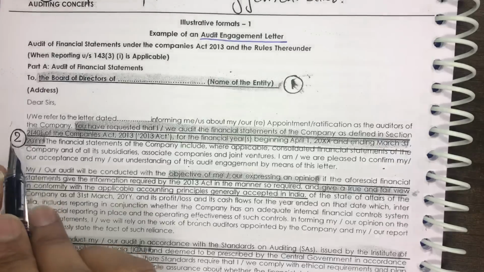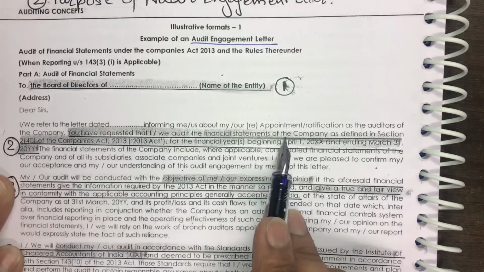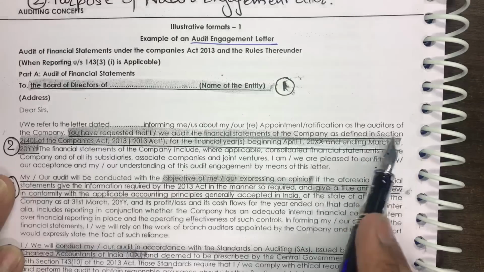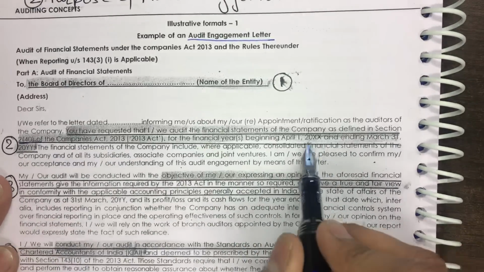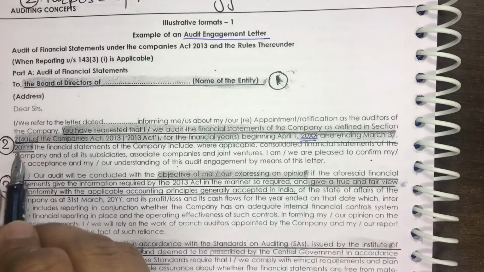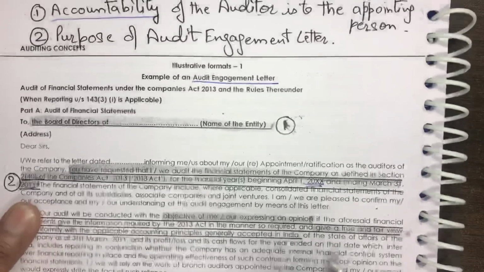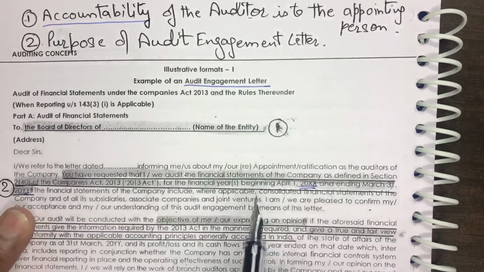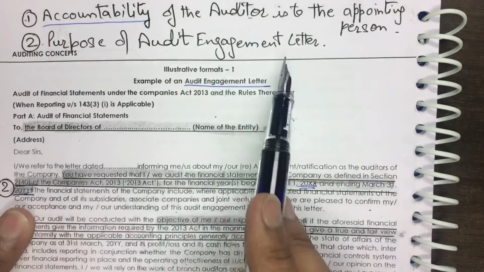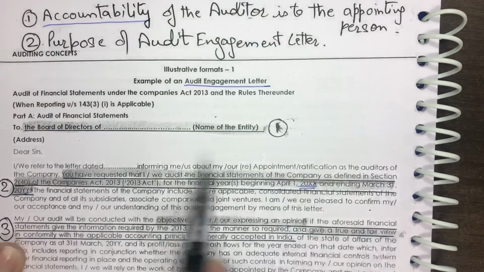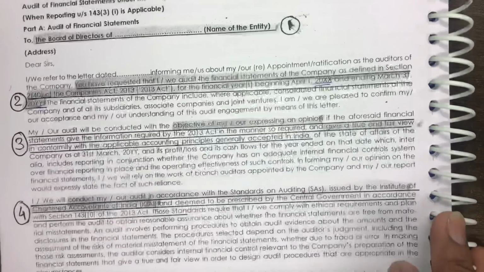The second point to be evaluated in an engagement letter is: you have requested that we audit the financial statements of the company as defined under section 240 of the Companies Act for the financial year beginning from this period to this period. This is the purpose paragraph, in which the purpose of the audit engagement letter is to be enumerated. Purpose should clearly be demarcated in the initial paragraphs of the audit engagement letter.